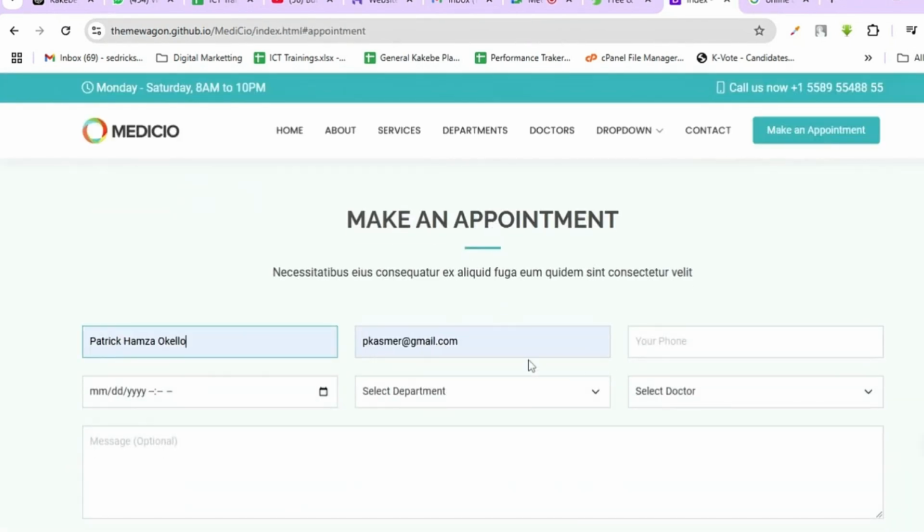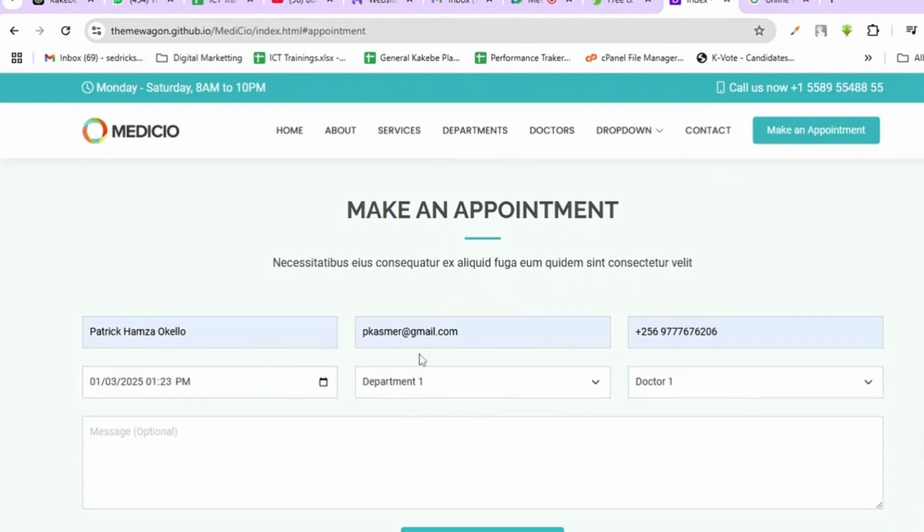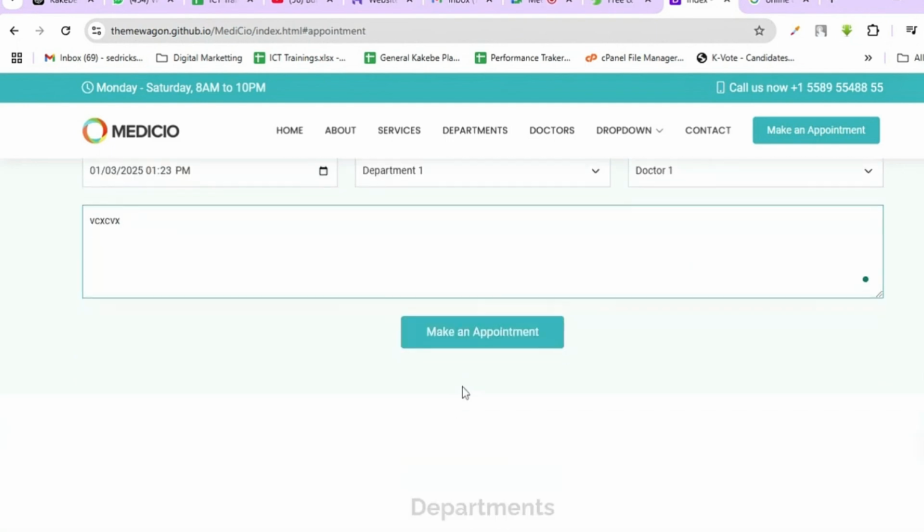You put in your name, your email, your phone number, you select the department, select the doctor, put the date right there, time and everything, put your message and say, make an appointment.